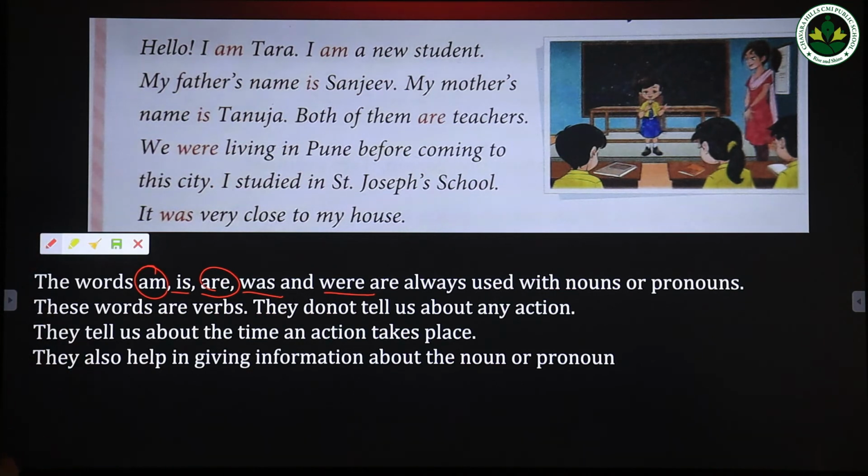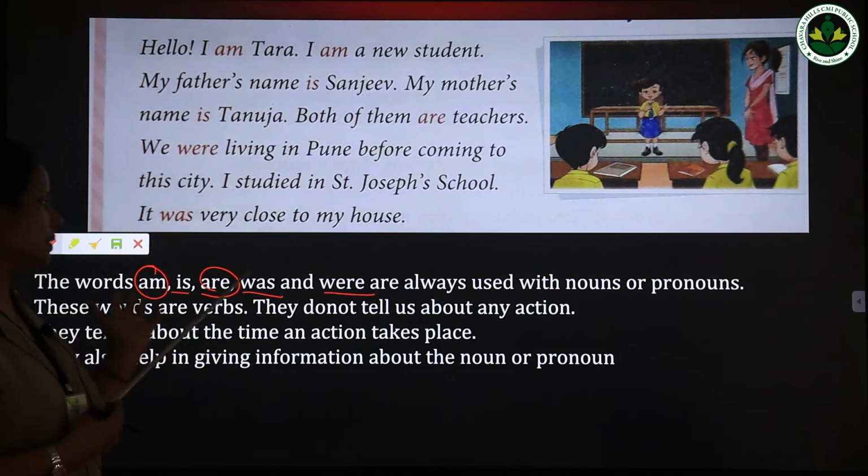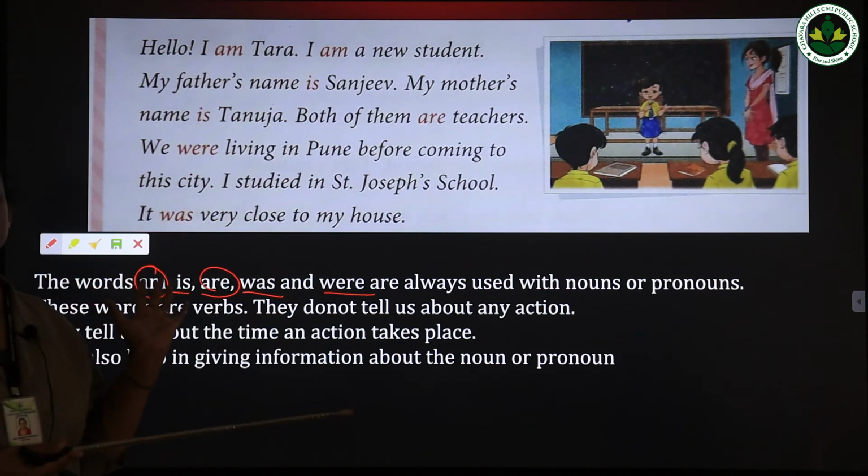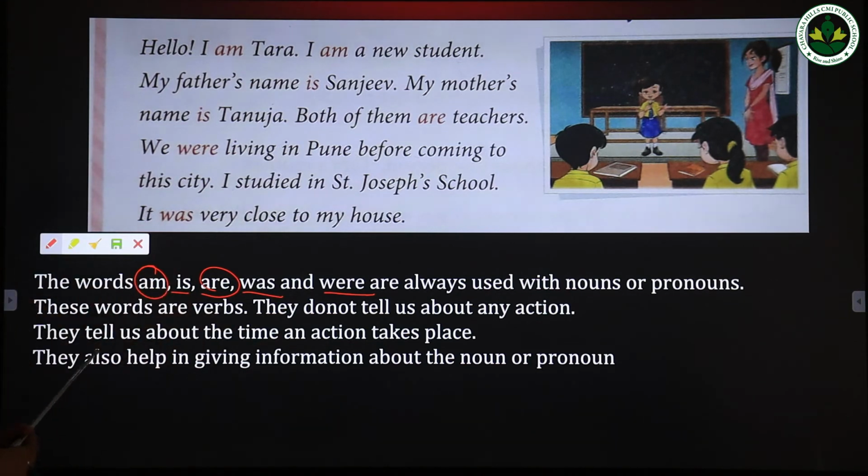Then these are verbs. What are verbs? Verbs are doing action words, isn't it? So am, is, are, was and were are always used with nouns, and these are verbs, but they do not tell us about any action. They tell us about the time of action.